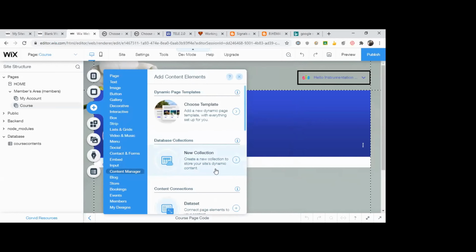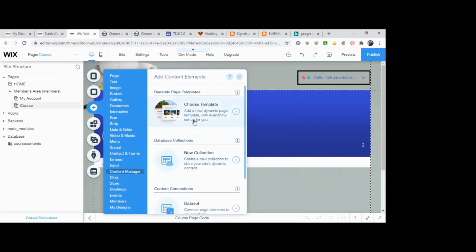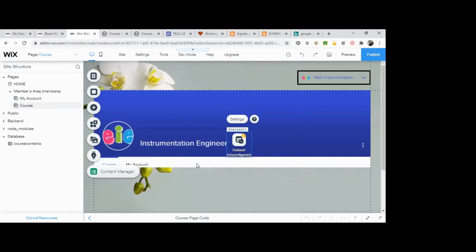In that, you have content collections, and under content collections you have data set. I'm going to click on this data set.